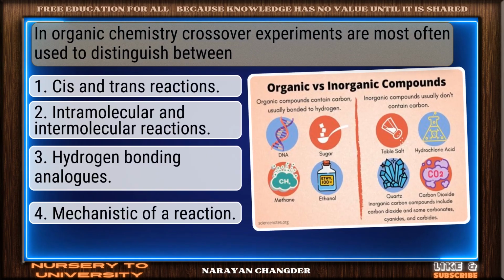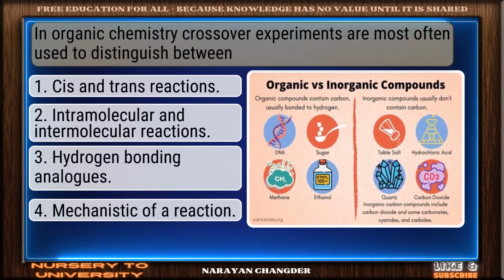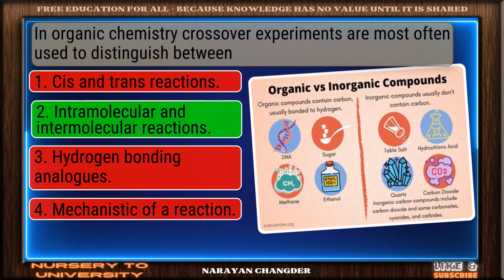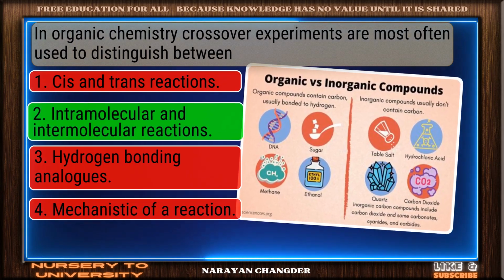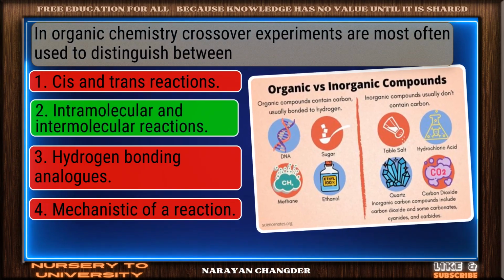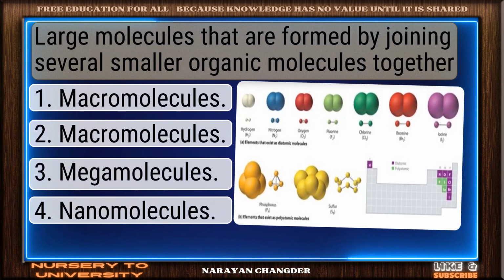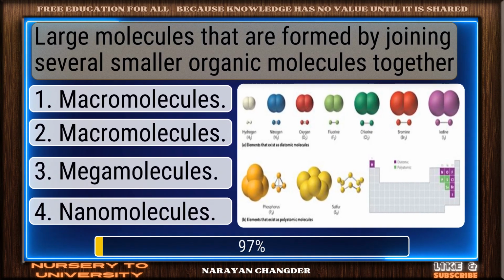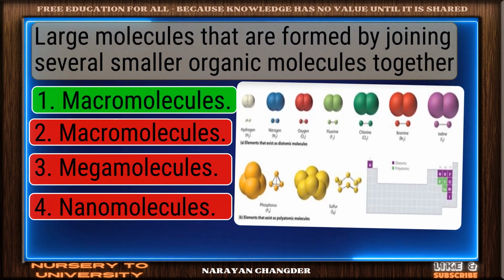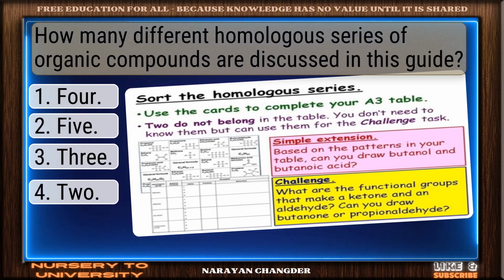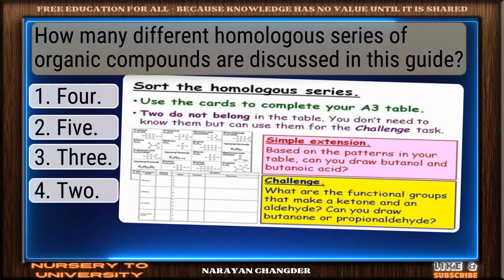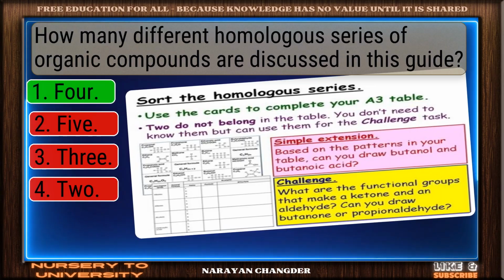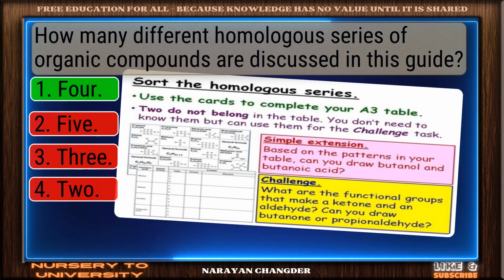In organic chemistry, crossover experiments are most often used to distinguish between... Good job! Your answer, intramolecular and intermolecular reactions, works well here. Large molecules that are formed by joining several smaller organic molecules together. Right choice. Macromolecules is the best answer. How many different homologous series of organic compounds are discussed in this guide? Excellent choice. 4 is the right answer.